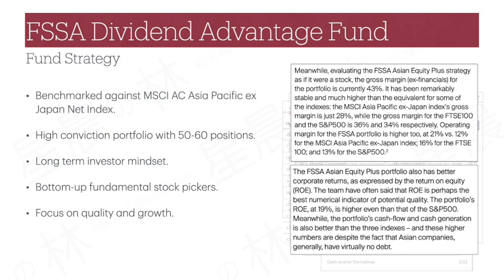In the article, it was mentioned that at the fund portfolio level, the gross margin ex financials was 43%, which was significantly higher than the benchmark's 28%, and even higher than FTSE 100 and S&P 500, representing developed market equities. Operating margin was significantly higher than those comparisons as well. Last but not least, return on equity, one of the team's favorite financial indicators, was at 19%. That was also higher than the rest. As such, AEP is indeed having a high quality portfolio of holdings going by these statistics.